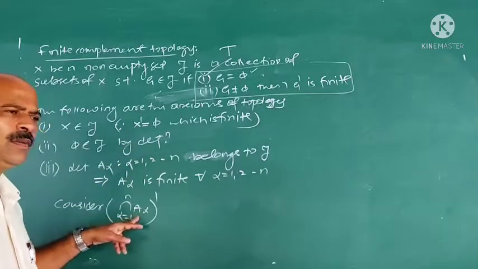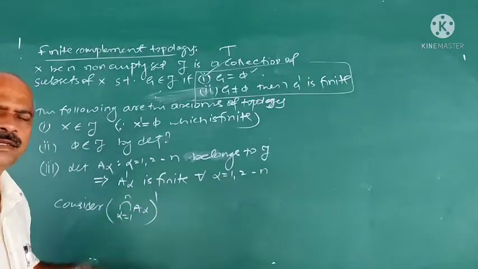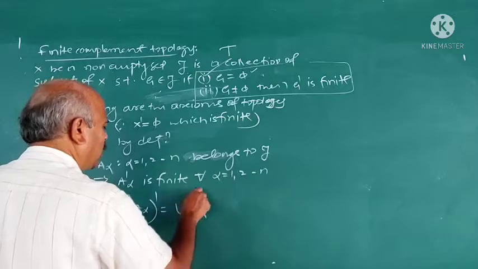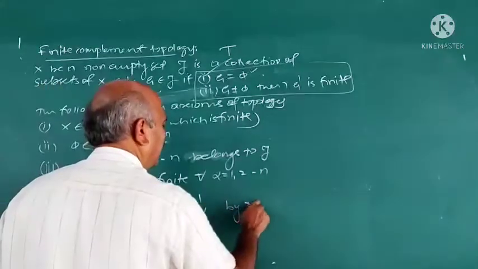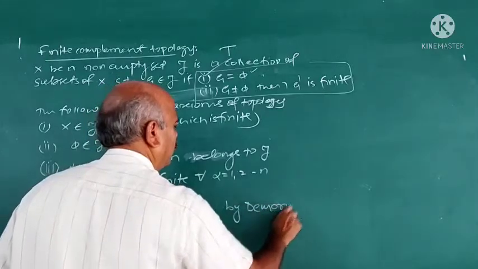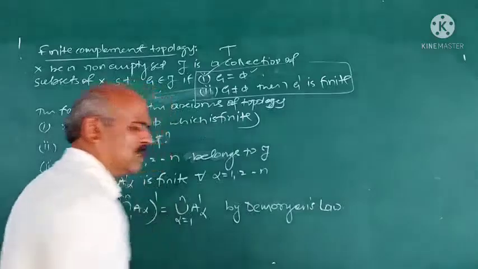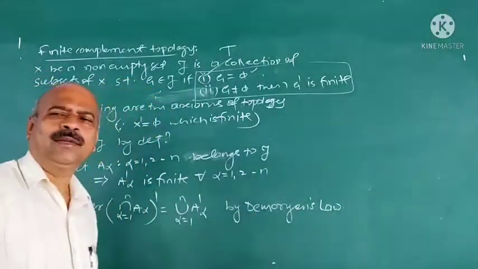When intersection A alpha belongs to tau, its complement is finite. We prove that intersection A alpha complement is union of A alpha complement, alpha is equal to 1 to n by De Morgan's law. In lower classes, in first sem or second sem, you have studied under set theory, generalized De Morgan's laws.